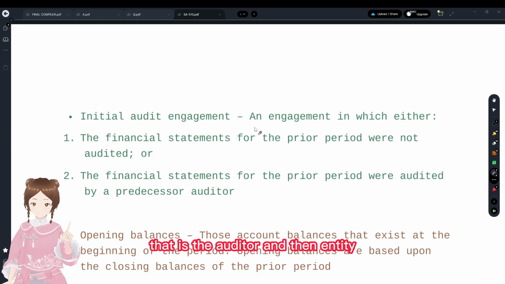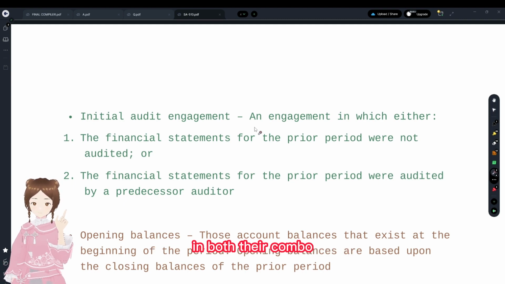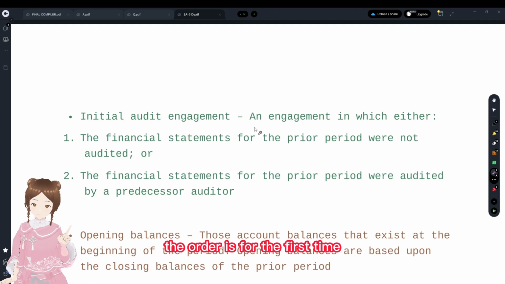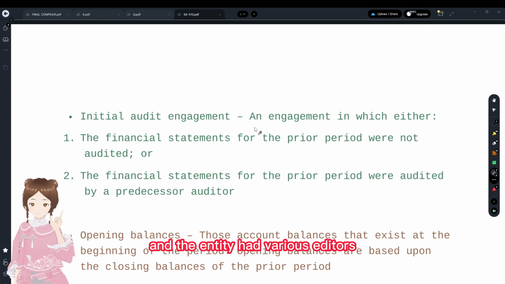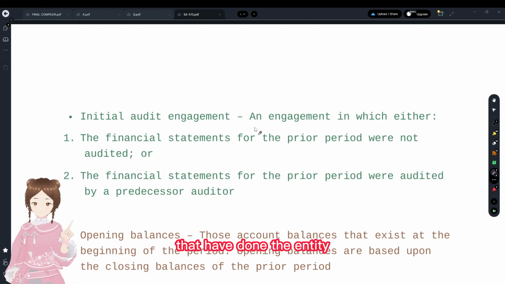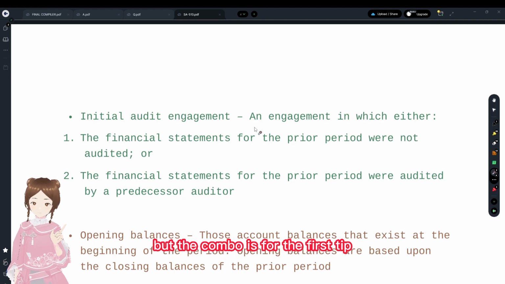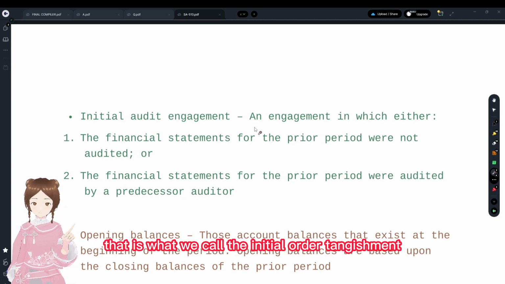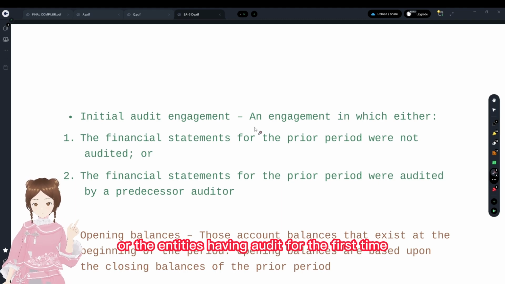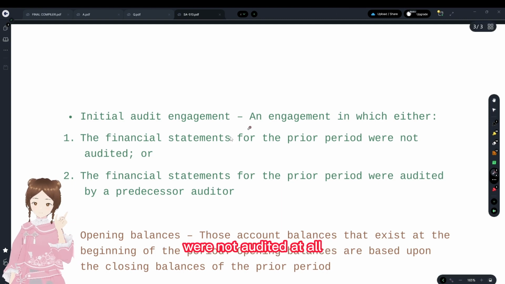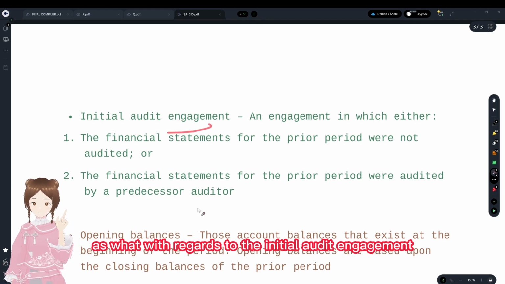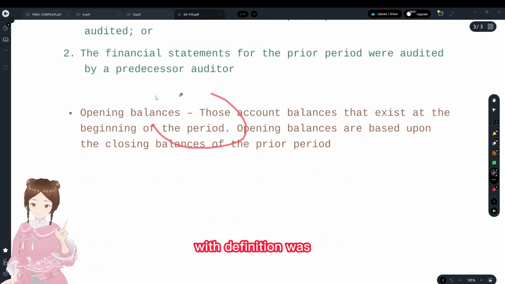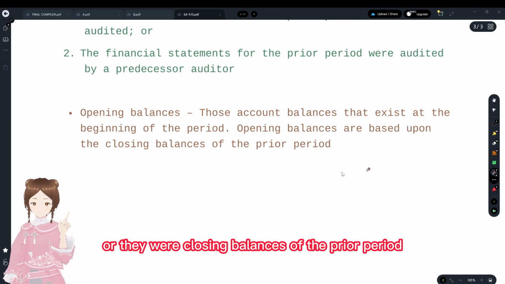Initial audit engagement, that is the auditor and the entity, in both their combination, the audit is for the first time. That is, the auditor might have done audits of different entities, and the entity had various auditors, but the combination is for the first time. That is what we call the initial audit engagement, or the entity is having an audit for the first time. The prior periods were not audited at all. That's what it is with regards to the initial audit engagement. And opening balances definition: these were the closing balances of the prior period.